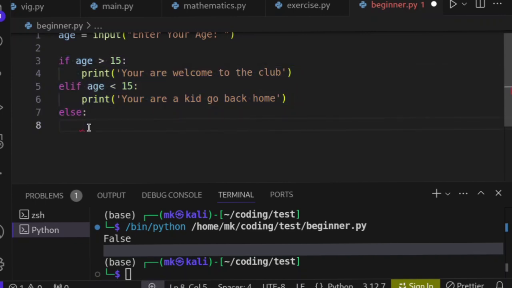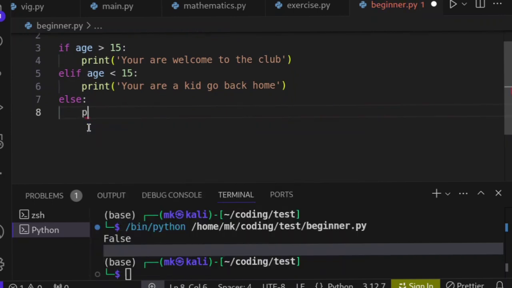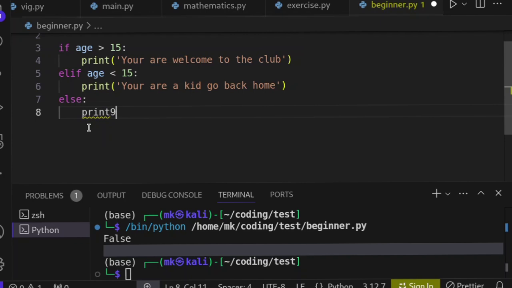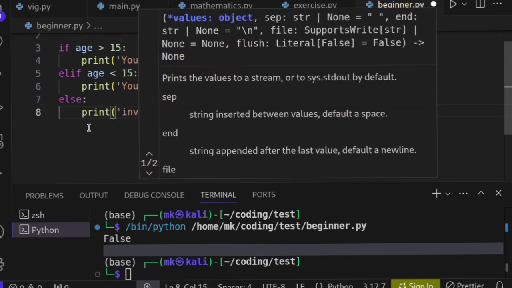So now at the end, we're going to say else. If your age is not greater than 15 and also not less than 15, then maybe you put a character. Maybe you made a mistake and put a character. Then we say invalid input.